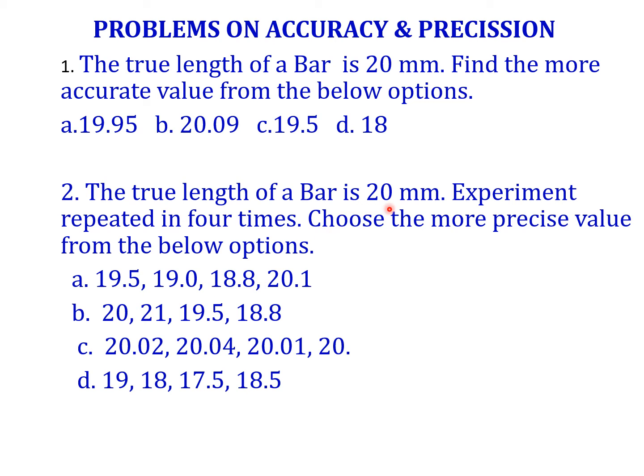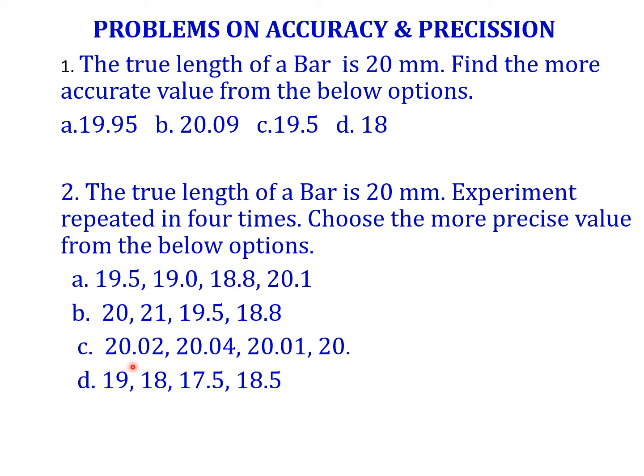Now we can see this is the true value. I repeated the experiment 4 times. The first option gives 19.5, 19, 18.8, 20. All these 4 readings are not close to each other, the difference is very large. The next option, 20, 21, 19.5, 18.8. Here also the difference between the readings is somewhat large, so this is also not correct.